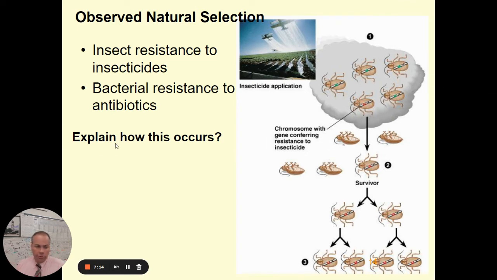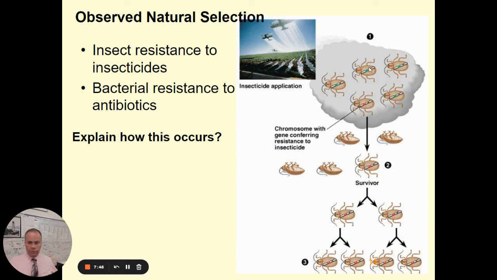Most of the time, natural evolution due to natural selection takes a long period of time. But there are examples of natural selection that has been observed on a shorter time scale. Oftentimes we see this in species that reproduce very quickly. Because they go through generations very quickly, we can often see the results of natural selection over a relatively short period of time. Two examples are the resistance of insects to insecticides and bacteria to antibiotics.